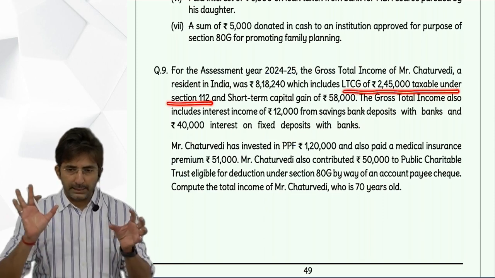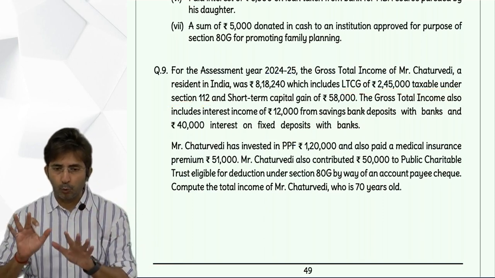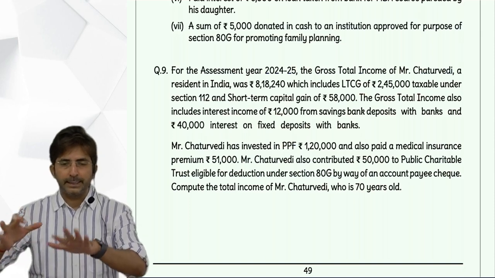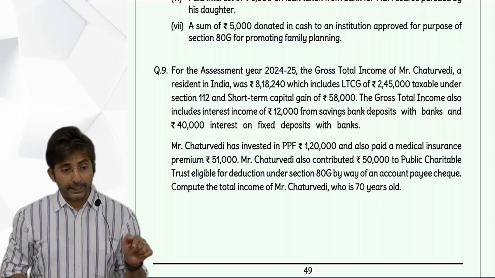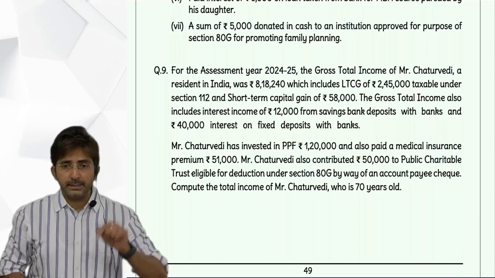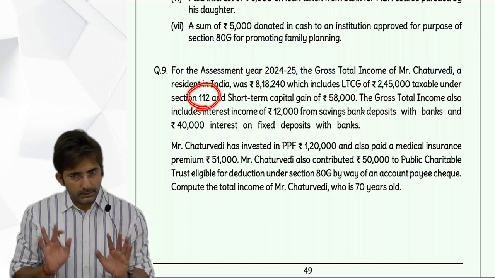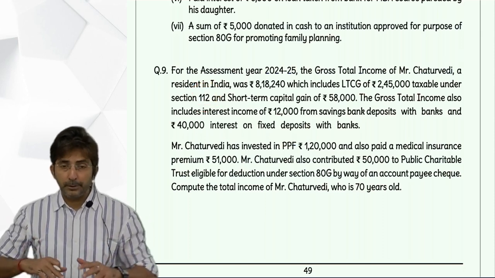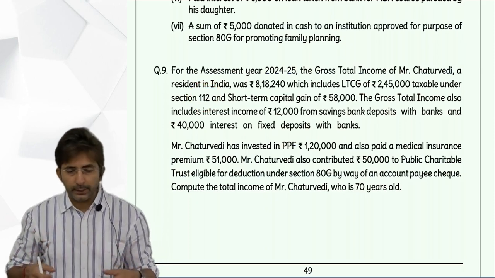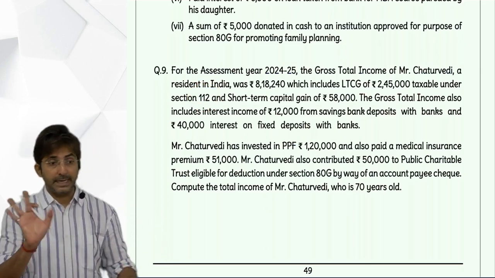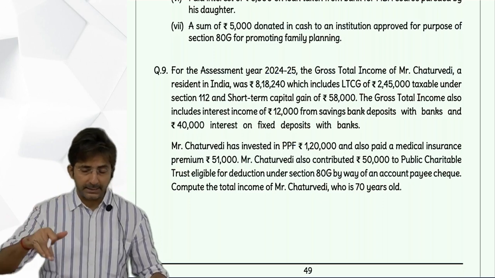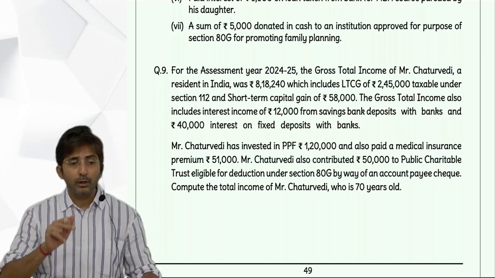See, there are 2 sections for long-term gain. 112 is for general long-term gains, and 112A is for equity shares. Here, have they written A? No. So this is a general long-term capital gains. Maybe you sold some land, jewelry, gold, silver, but not shares. If it is shares, the section would be 112A.